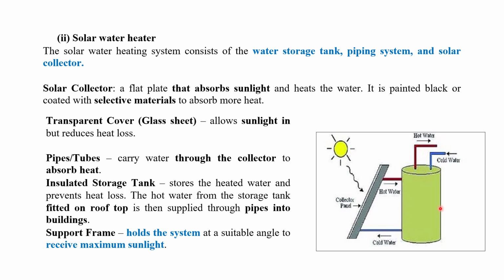Insulated storage tanks store the heated water and prevent heat loss because of the insulation. The hot water from the storage tank fitted on the rooftop is then supplied through the pipelines into the building. Support frames are also given that hold the system at a suitable angle to receive maximum sunlight. So suitable installation is also provided to achieve sufficient solar radiation, solar heat.